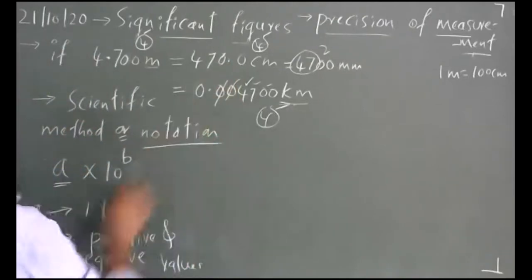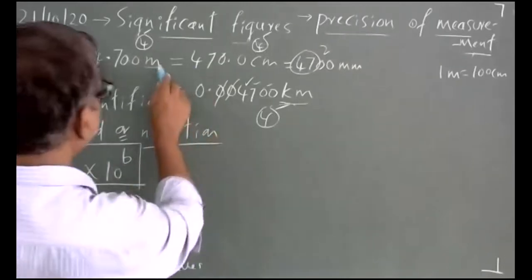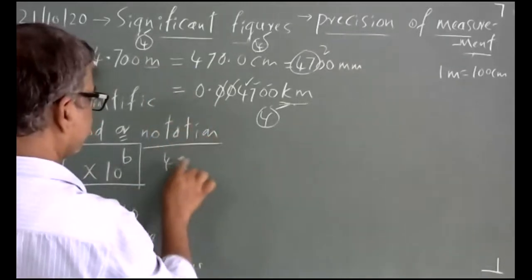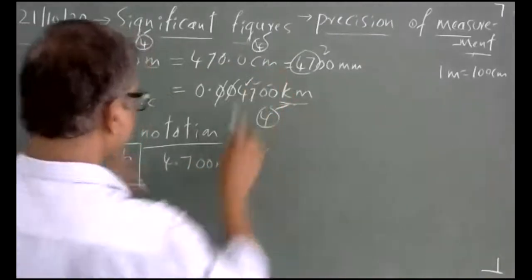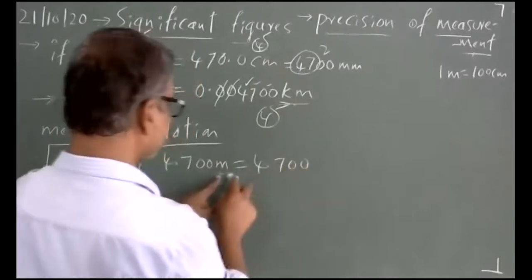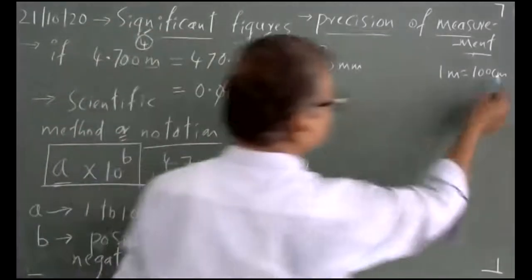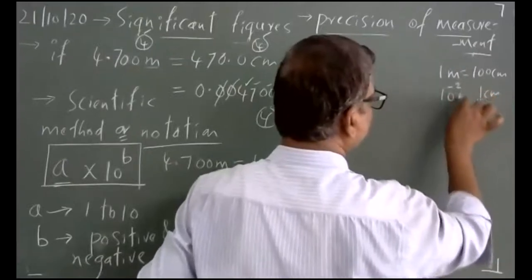Let me overcome this confusion using the scientific method. Take the first one, 4.700 meter. In centimeter, I write 4.700 as it is, times 10 raised to minus 2 meter, since one centimeter is 10 raised to minus 2 meter.